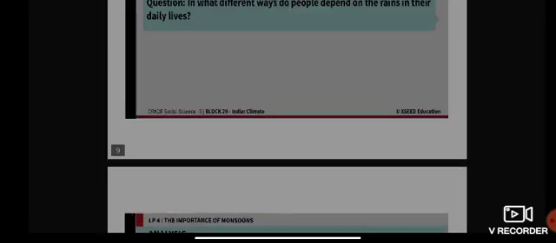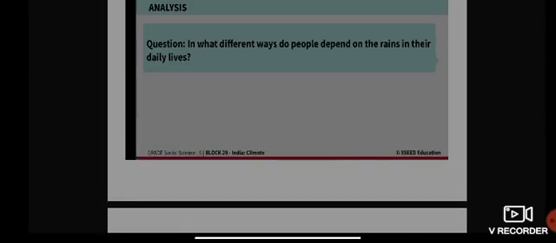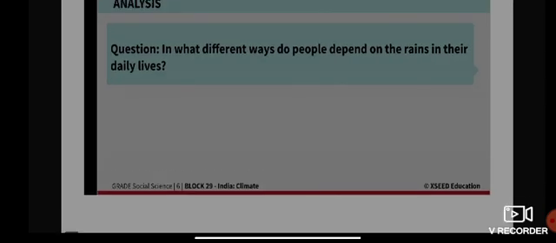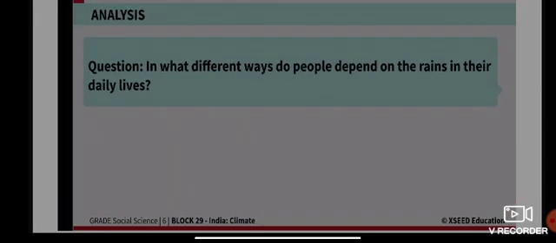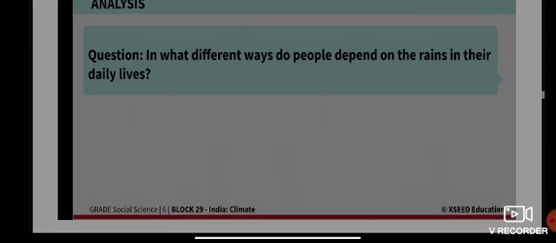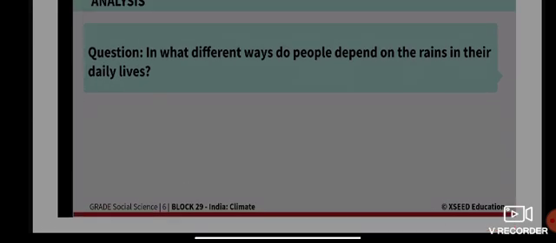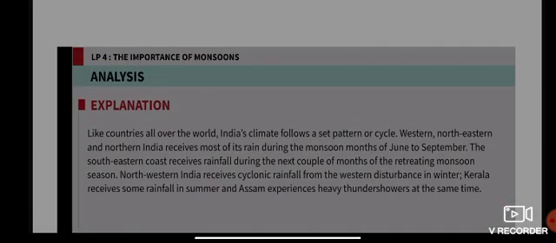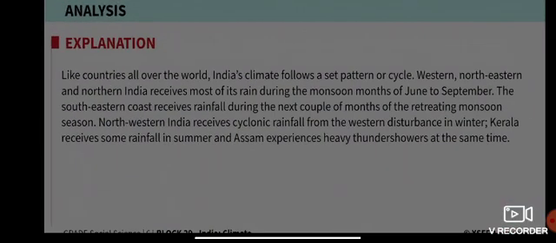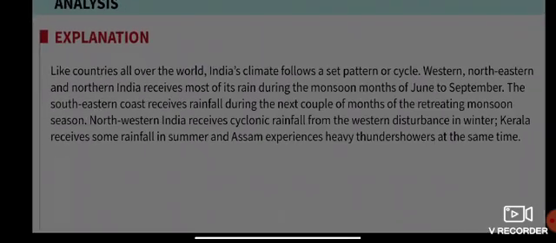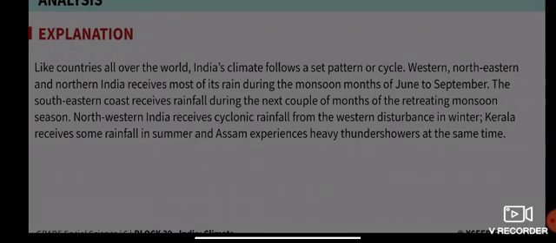Now, in what different ways do people depend on the rains in their daily life? So for what particular reason do people depend on the rain? For their daily lives, very simple. Like countries all over the world, India's climate follows a set pattern of cycle.